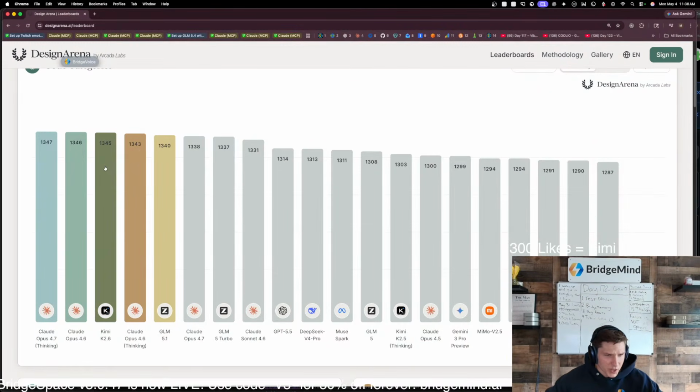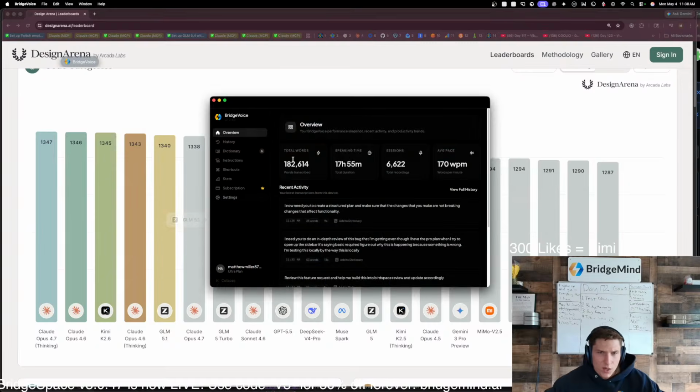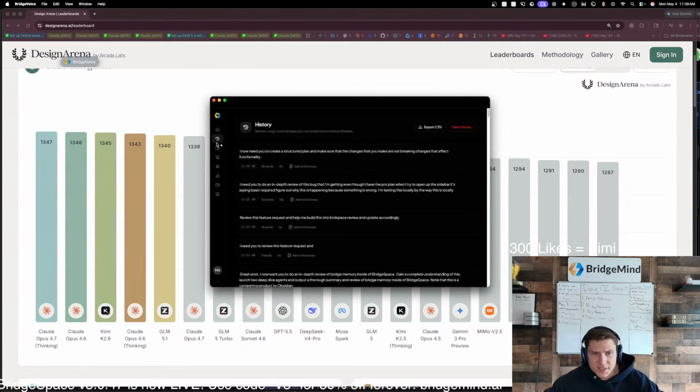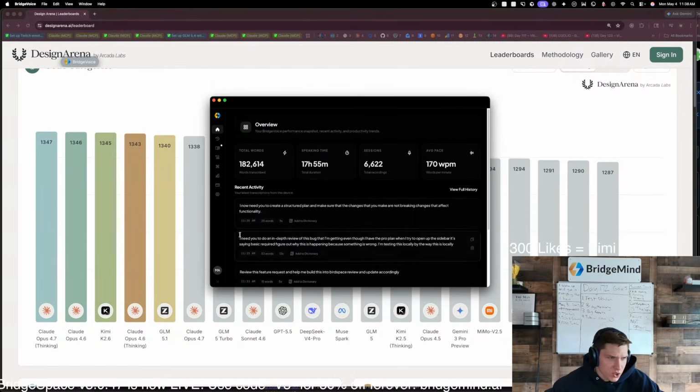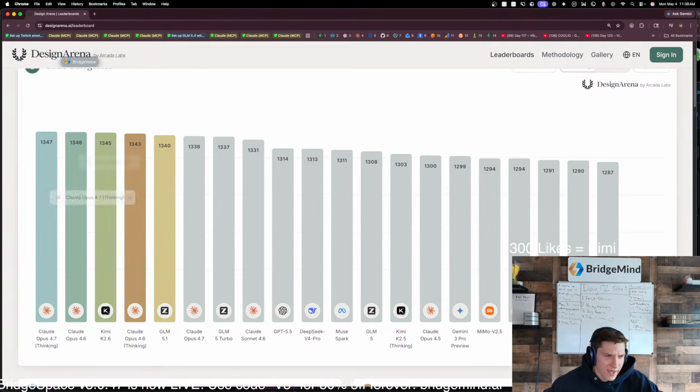But yeah, Kimi K 2.6. Once we're at 300 likes, we're gonna use that, and we're gonna see if we can improve the design of this here. This is the Bridge Voice dashboard, and I do think that it could be improved quite a bit. So we'll use Kimi K 2.6 via OpenCode, and we'll see what we can do with this. Anti-gravity is down. Honestly, that's not surprising. But yeah, you guys can look at it. Kimi K 2.6 is just absolutely crushing it on the benchmarks these days.